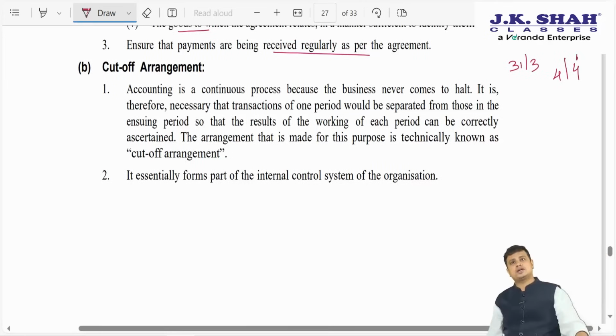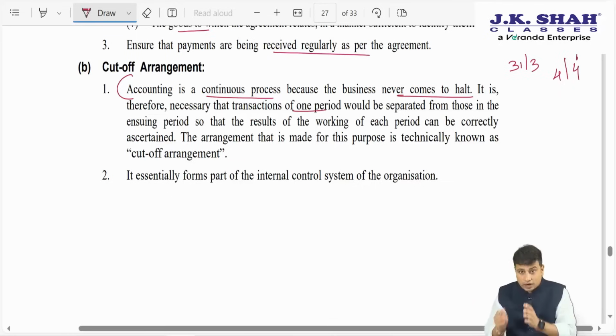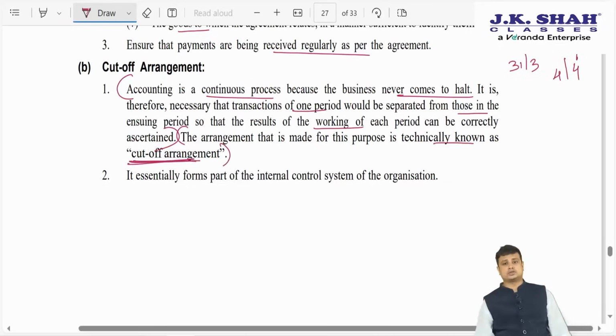So here what they are trying to say is accounting is a continuous process. Your purchase, sales, all these things are never going to halt. Even if 1 year is over, the second year transactions will start to be recorded. So accounting is a continuous process because the business never comes to a halt. It is therefore necessary that transactions of one period need to be separated from those in the ensuing period so the results of working of each period can be correctly ascertained. This is technically known as cut-off arrangement, which we have understood in assertions.